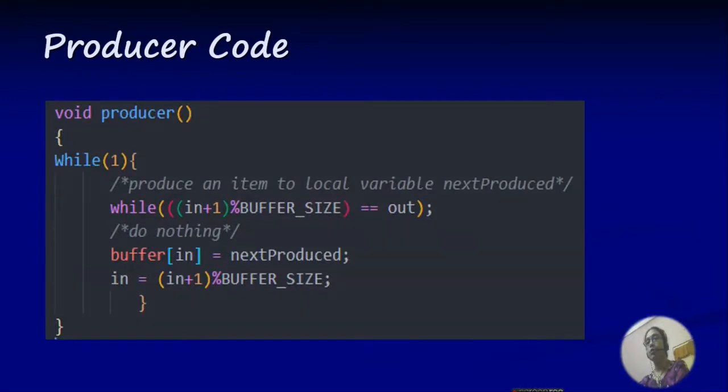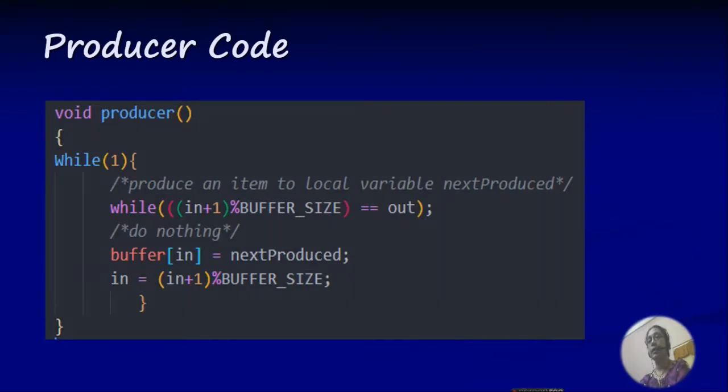This is the producer process code. The producer produces an item and that item is stored inside a local variable called next produced. While (in + 1) % buffer size equal to out means that is the condition for full buffer that we have seen in one of our previous slides. In that case, we are putting the semicolon at the end of while loop, means that is a do nothing loop. So if the buffer is full, then producer is not producing any item, it does nothing.